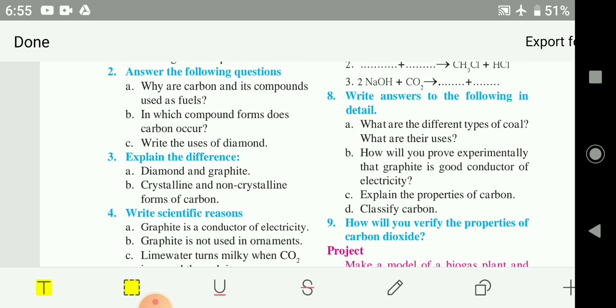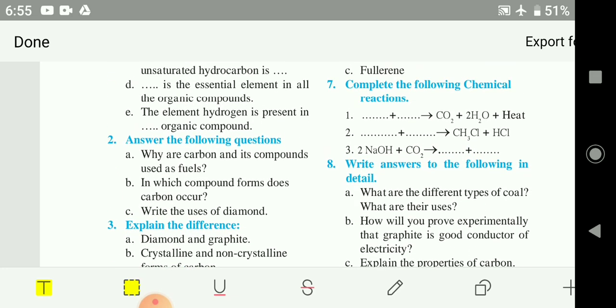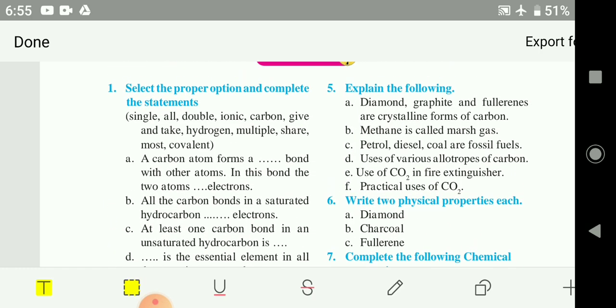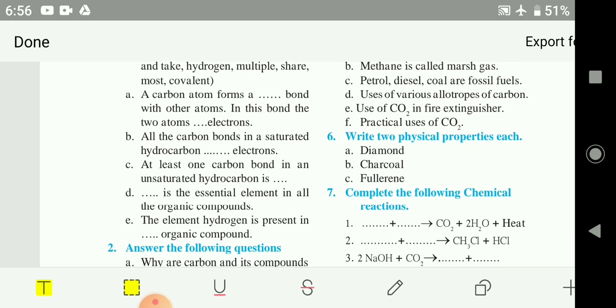For the give reasons you study, and from here you study the physical properties of the substances, as well as explain the following. Study why methane is called marsh gas, uses of carbon dioxide, fire extinguisher, diamond, graphite, all you require to study.